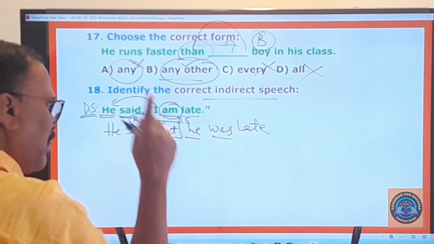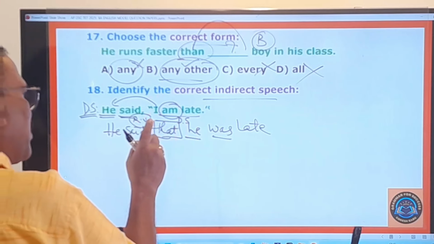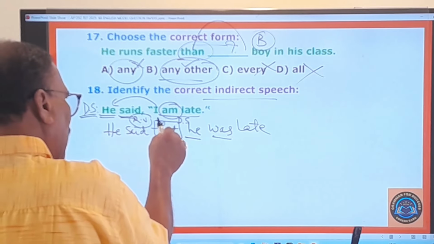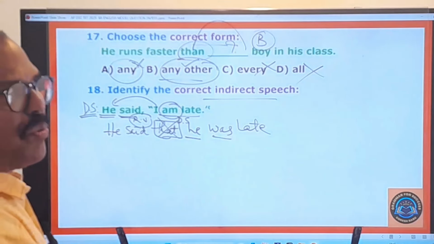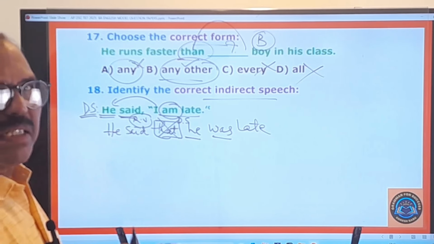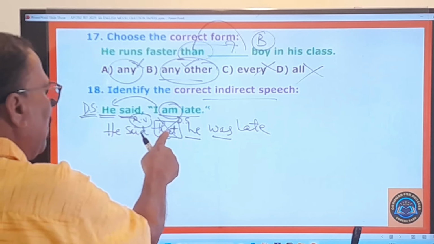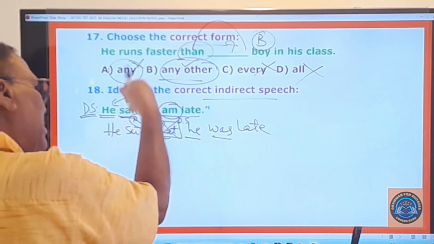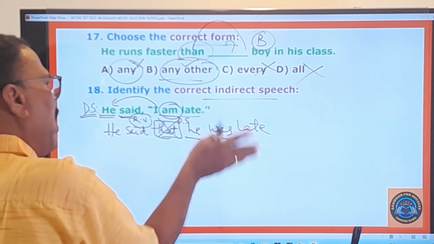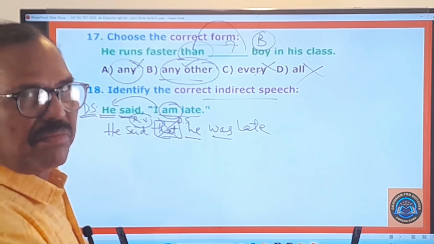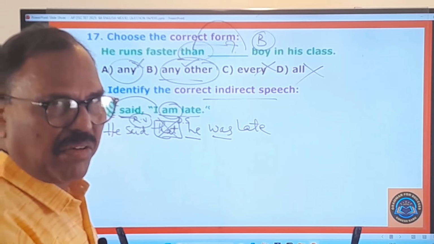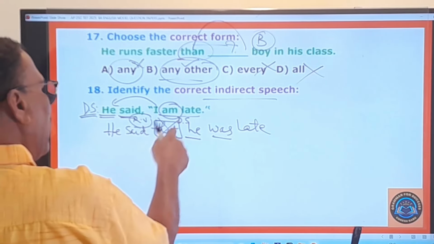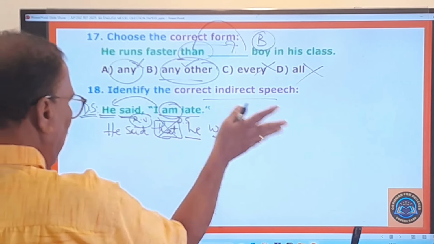Okay. And let me tell you one important thing. Sometimes in these modern days, some writers drop this connecting word also. They simply say, he said he was late. That is correct. He said that he was late. The connecting word may be used, may not be used in some sentences. Okay, that does not make any big difference. So therefore, here he said that he was late, right? He said he was late, that is also right.